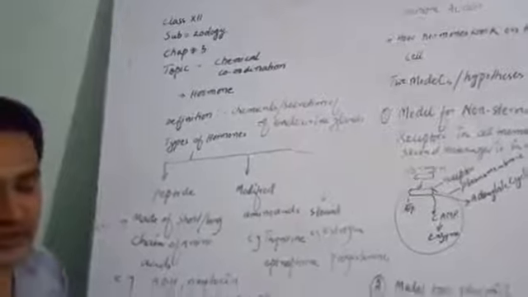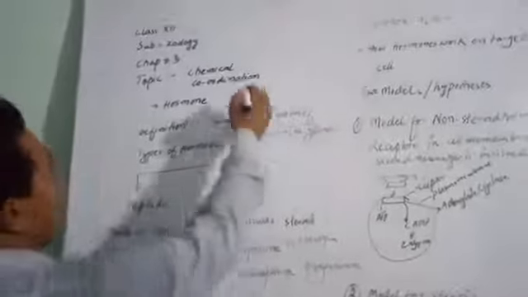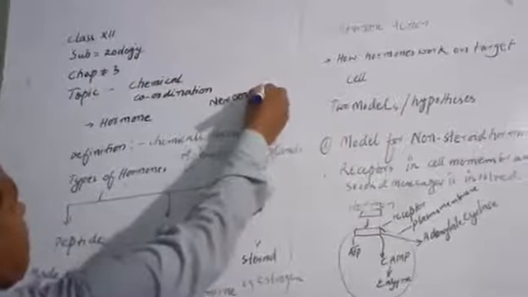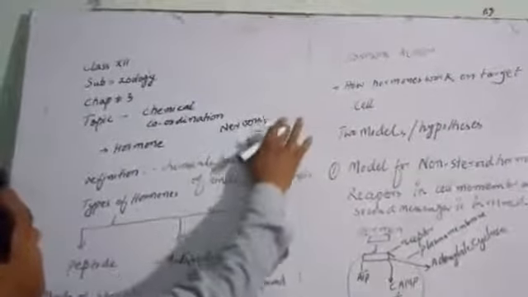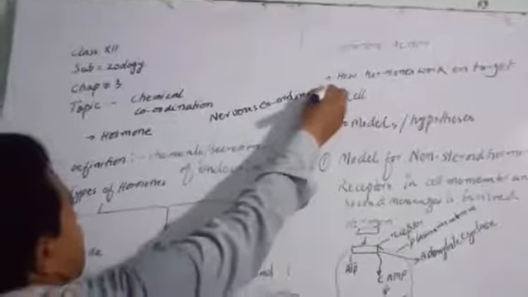Chemical coordination means coordination with the help of chemicals. There are two types of coordination: one is chemical coordination and the other is nerve coordination. Nerve coordination, in which the nervous system is involved, is also called electrochemical coordination. It is due to neurons or electrochemicals. But in chemical coordination, only chemicals are involved.